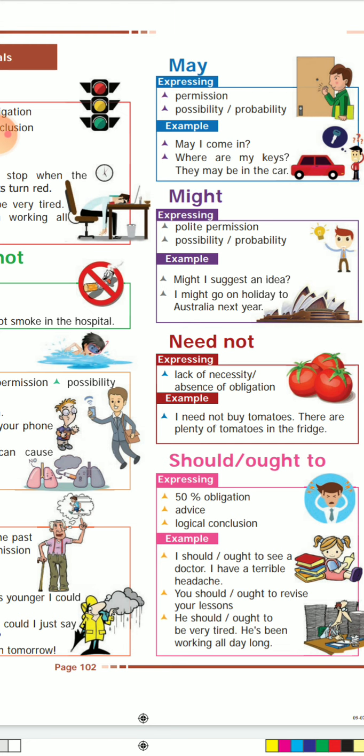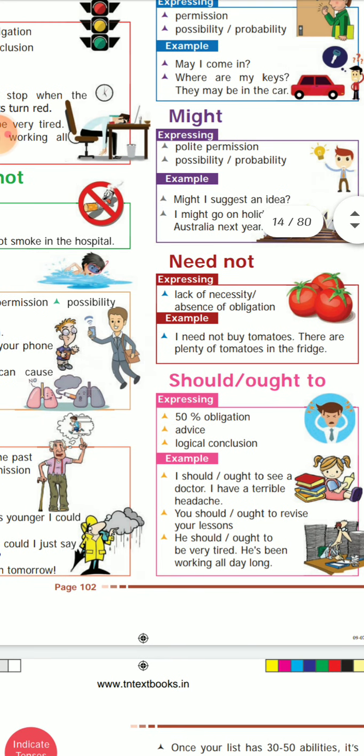The next one is should or ought to. We use it for 50% obligations, advice and logical conclusions. You can see it in a simple way. I should see a doctor. I have a terrible headache. Since I'm having a headache, she is saying that I should see a doctor. You should revise your lessons. So they are telling you to revise your lessons. He should be very tired. He's been working all day long. So they are telling he should be tired, because he's working all day long.